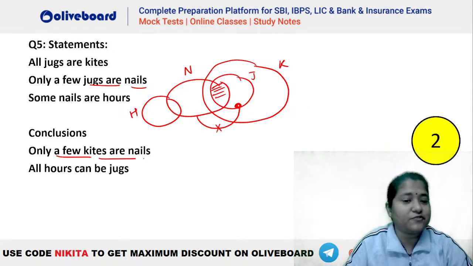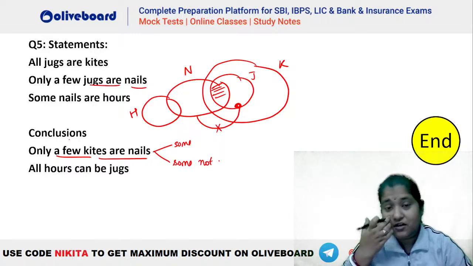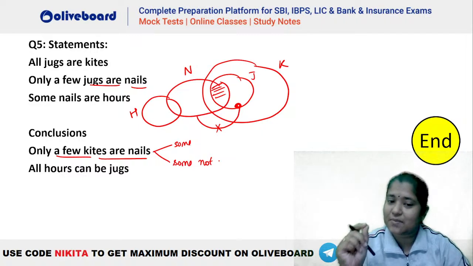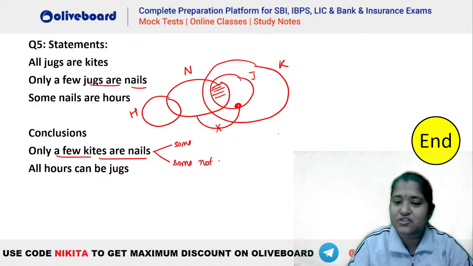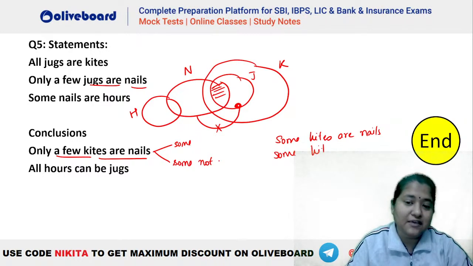First one says only a few kites are nail. That means we are talking about some plus some not here, right? Whenever you have only a few in the conclusion, you need to check whether both some and some not follow or not. You will have to check some kites are nails, and you will also have to check some kites are not nails. When both of them are true, then only your only a few will be true here. That is the meaning.